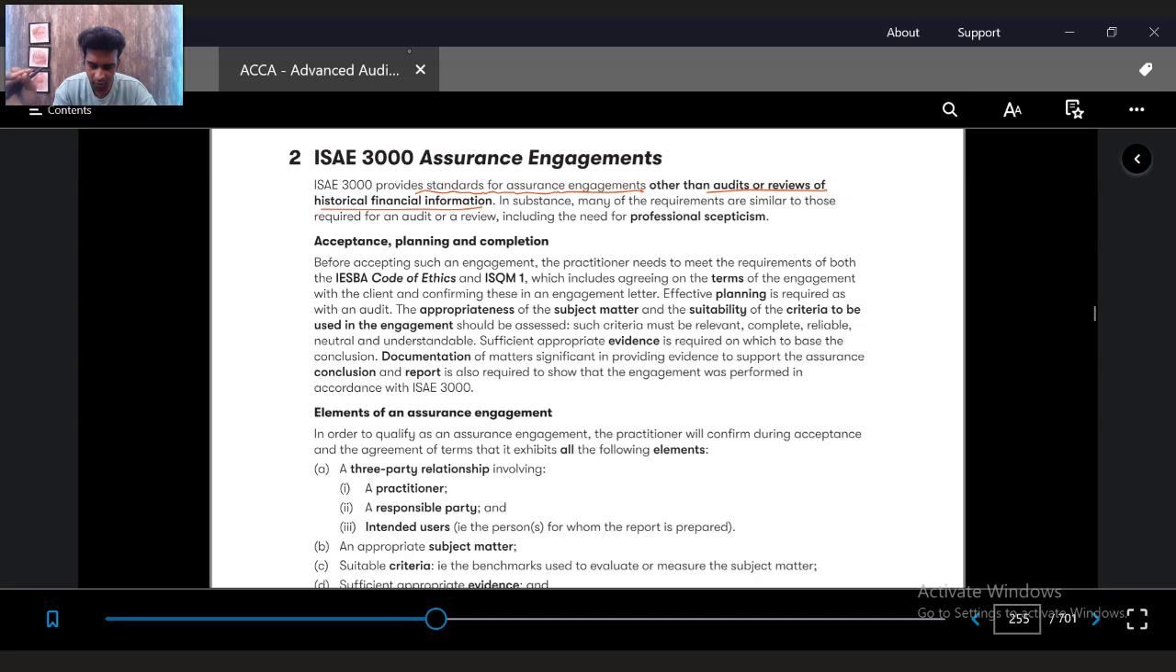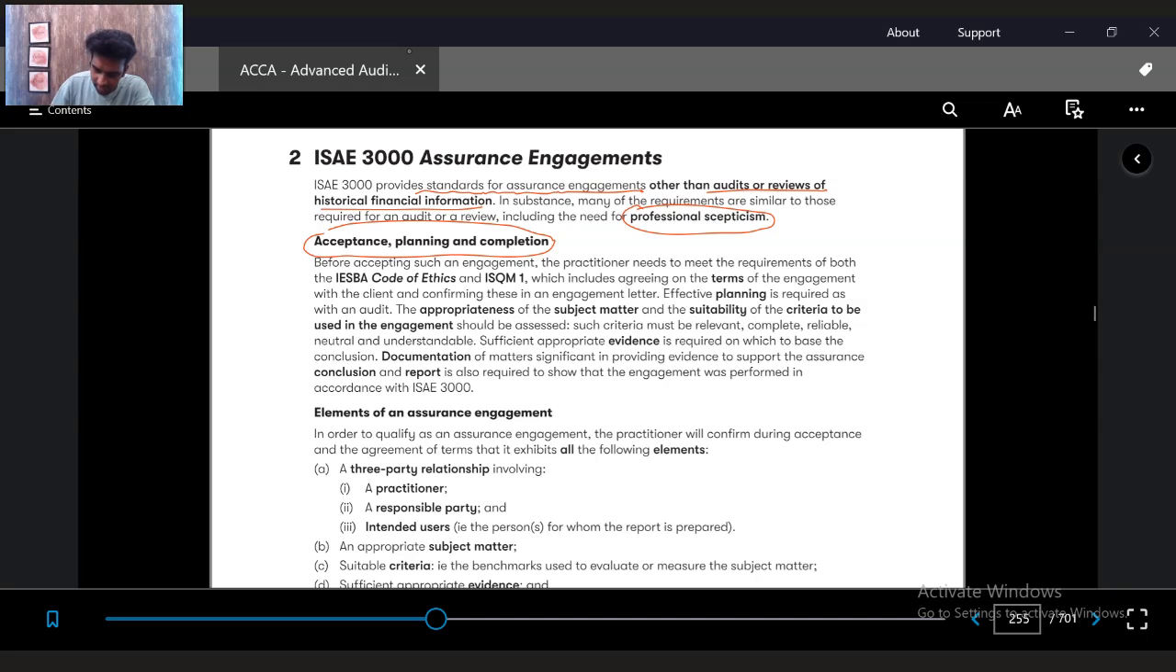Very much similar to audit requirements. Standard requirements are very much similar to those of audit or review requirements, and they would also include the need for skepticism. Whenever you are doing assurance engagements, ISAE 3000 says that you need to have professional skepticism as well. Since it's very much similar to an audit or review engagement, all the characteristics are very much similar. It will have a similar approach for acceptance, planning and completion as well.